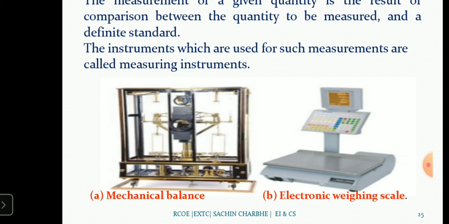There are a number of weighing scales that can measure from small weights to big weights.